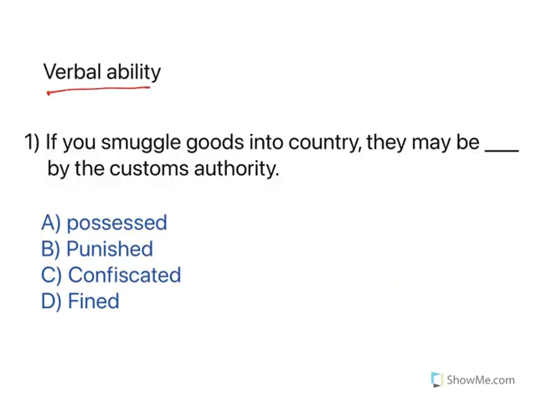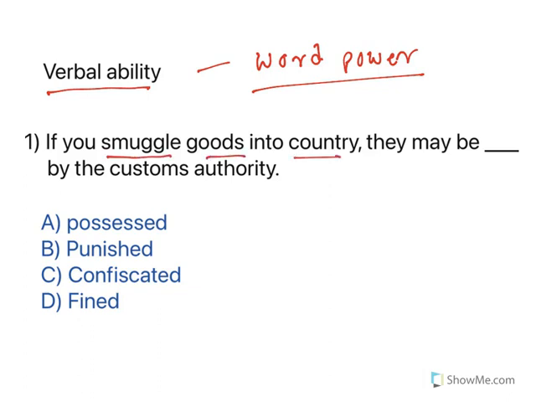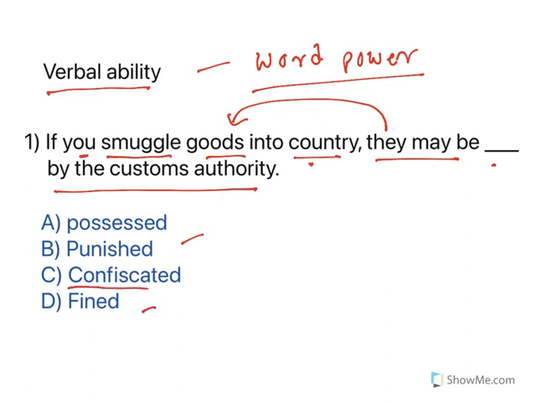Now getting to the verbal ability. See, verbal ability, most of the time it is about word power. That means how many words you know, how many words you understand. Look at this. If you smuggle goods into a country, they may be dash by customs authority. See, they're talking about goods. It is not you. If you are caught, you may be punished, you may be fined. But the goods are confiscated. Confiscate means to seize, to take control of. Because they are illegal goods, they will be taken by the customs authority, and the word is confiscated.